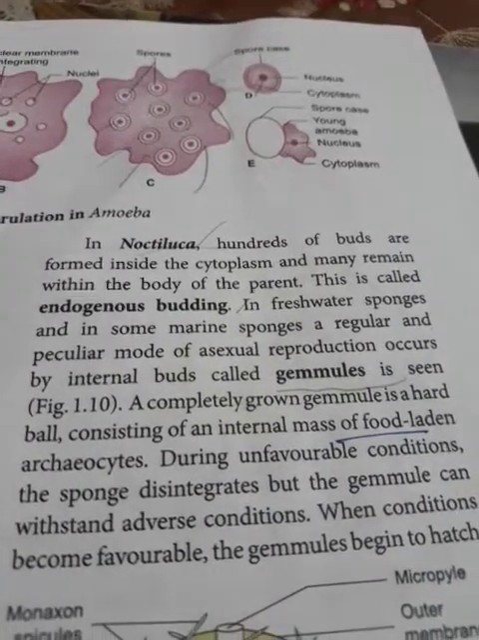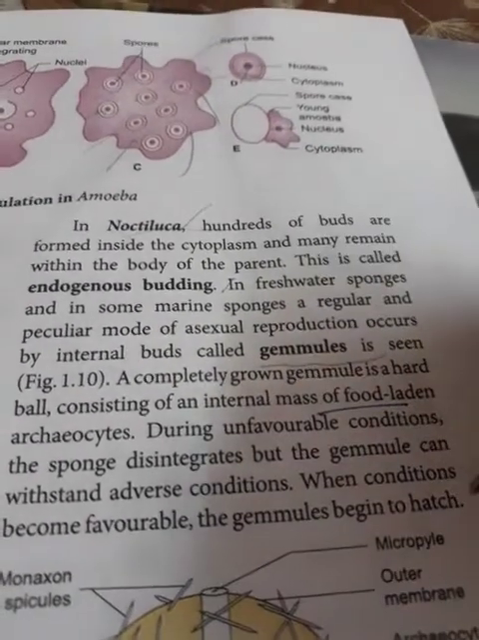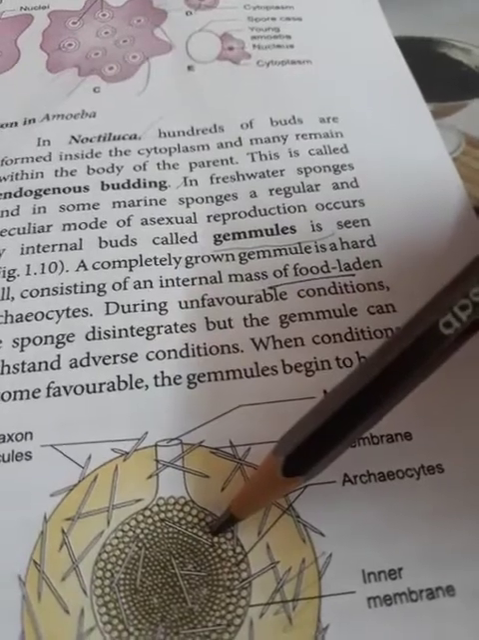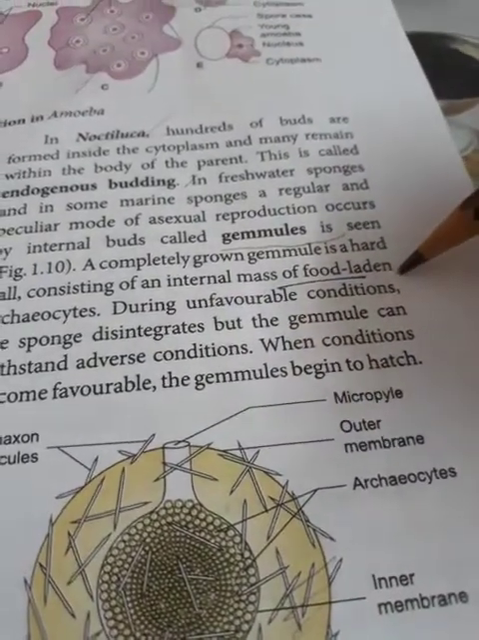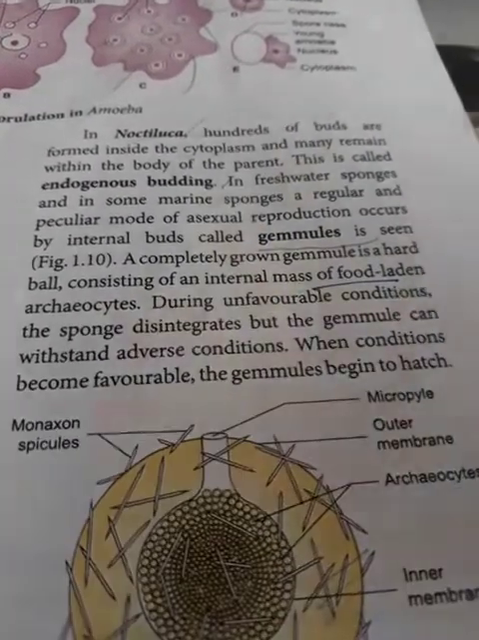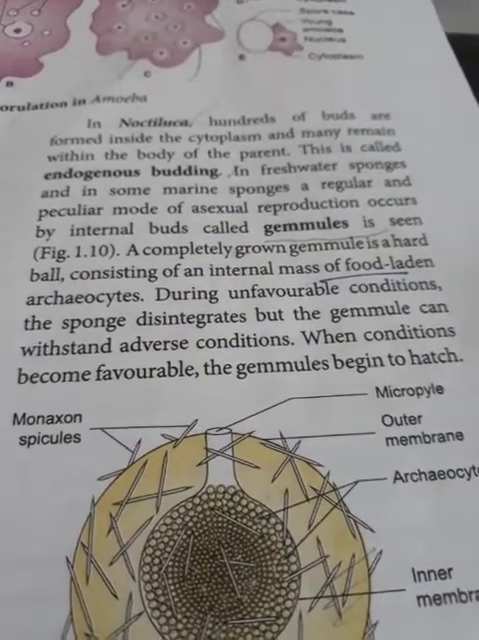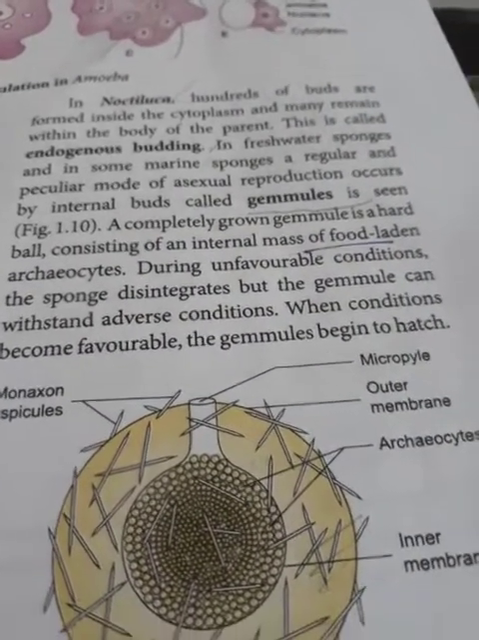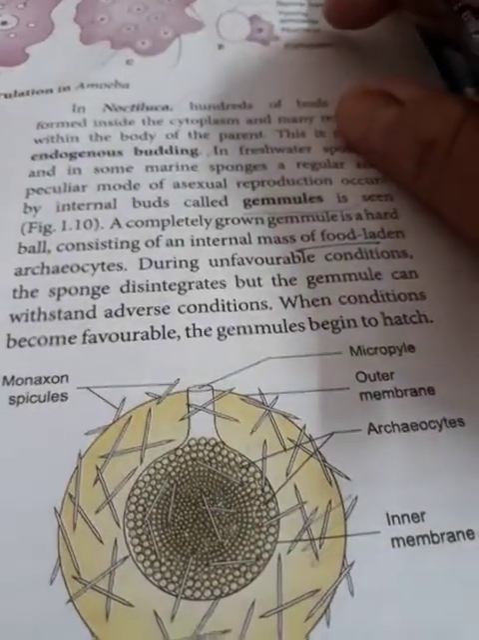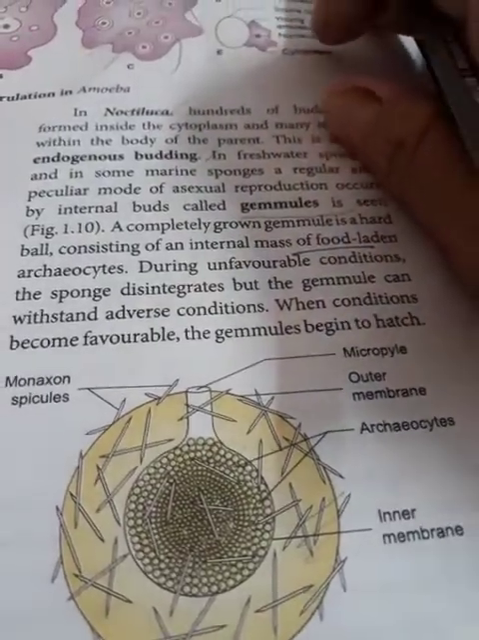A completely grown gemmule is a hard ball consisting of an internal mass of food-laden structures, which are called the archaeocytes. Food-laden means filled with food. During unfavorable conditions, the sponge disintegrates, but the gemmules can withstand adverse conditions. Adverse means unfavorable conditions. When the conditions become favorable, the gemmules begin to hatch to form the new individual.